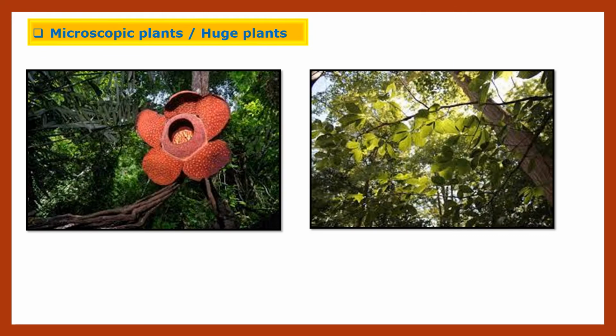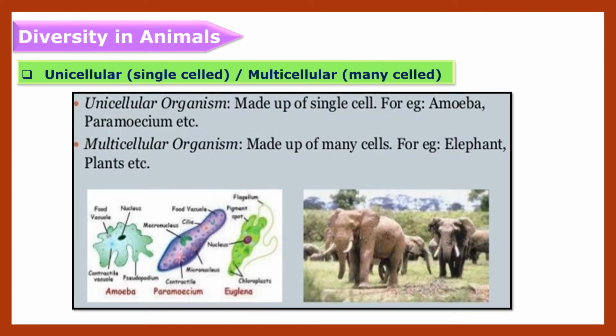Then we have seen children diversity in case of microscopic plants and huge plants. Means some plants are huge and some are small. Then after looking diversity in plants, we have seen children diversity in animals. Means unicellular and multicellular organisms.